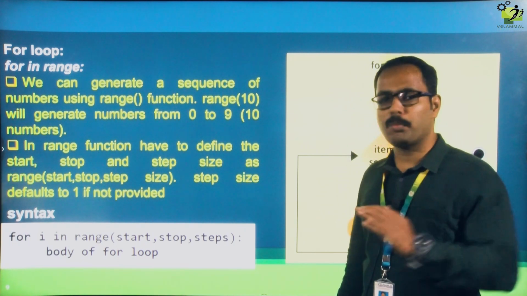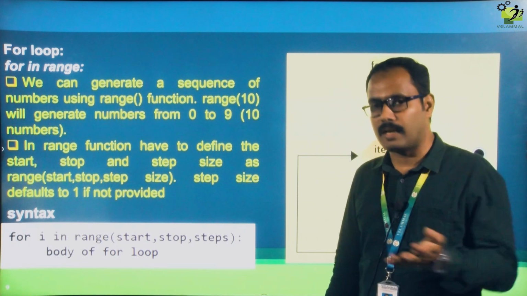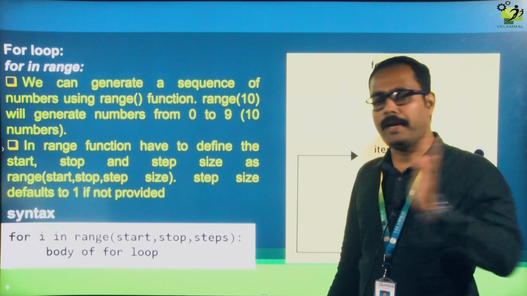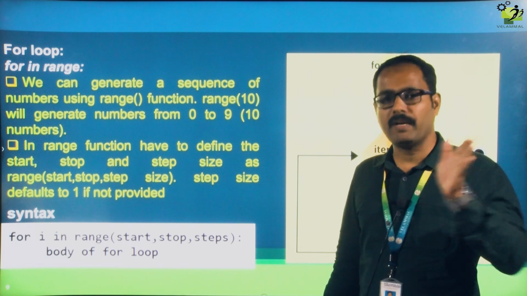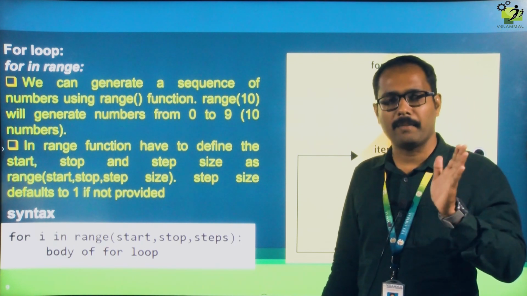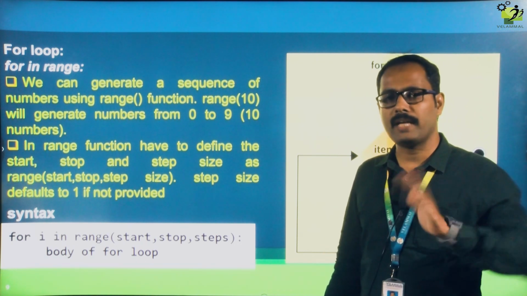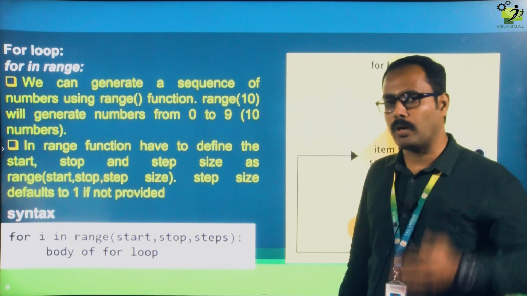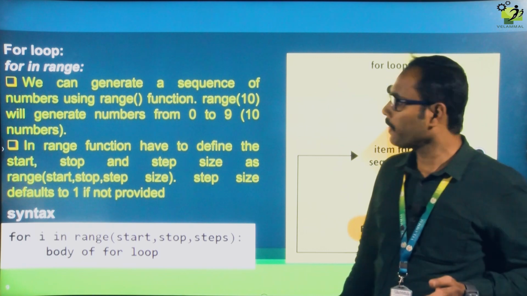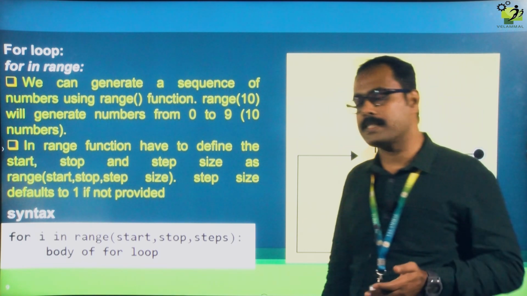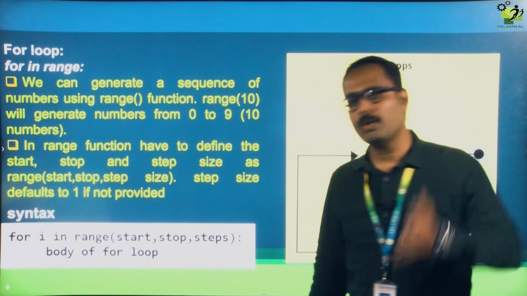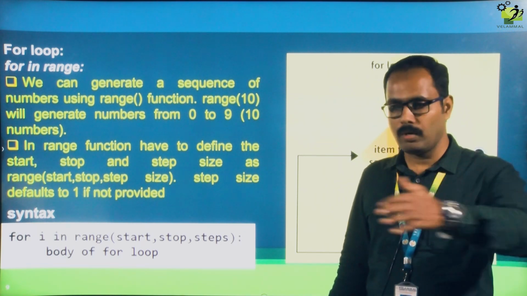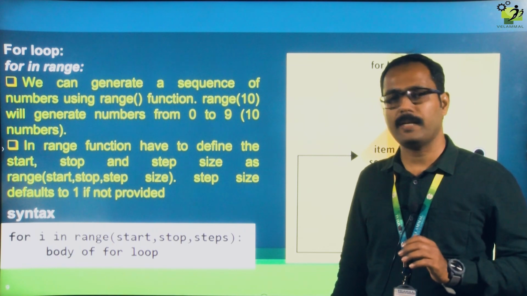So far we have discussed what a while loop is and what indentation is. We have discussed some of the programs which come under the while loop, for example sum of n numbers, whether the given number is a palindrome or not, and whether the given number is Armstrong or not. Likewise, so many programs we have discussed. I hope you have understood something. If you do some practice on an online compiler, you will come to know.